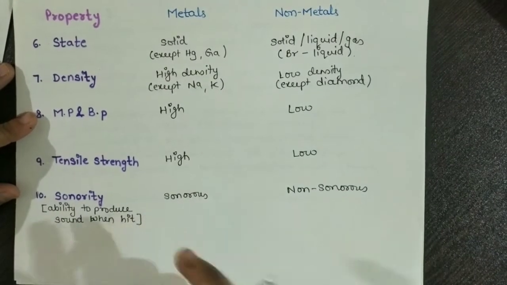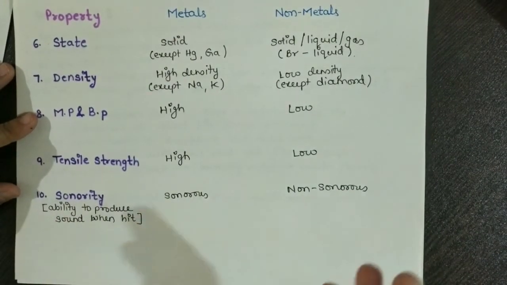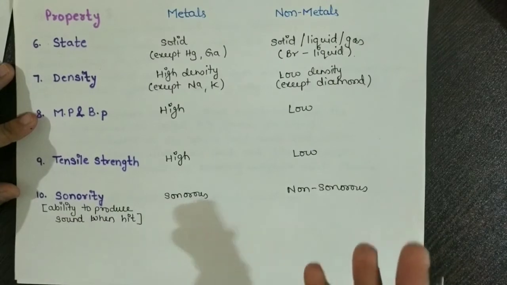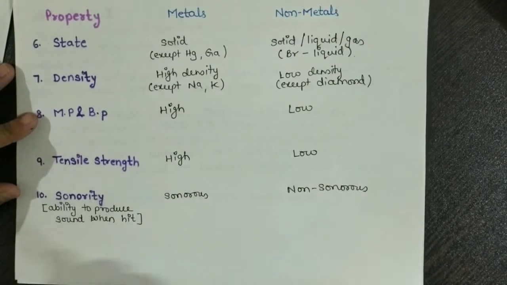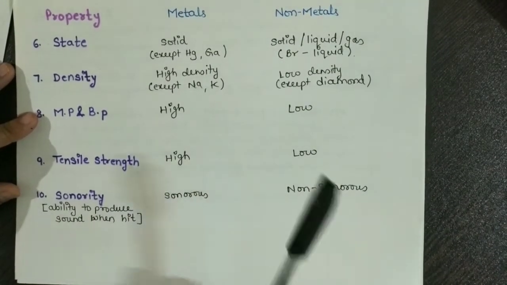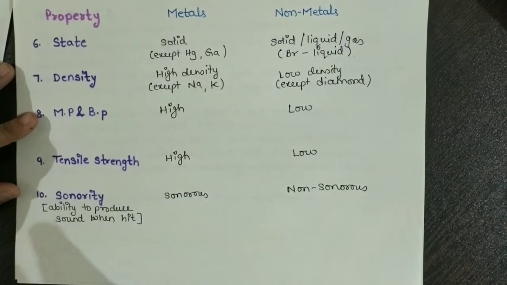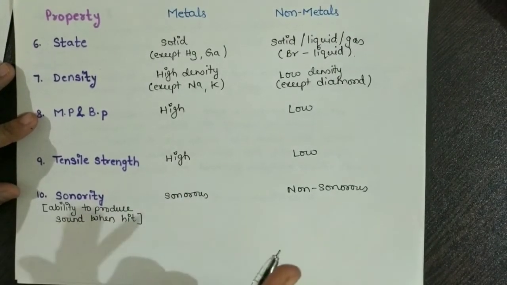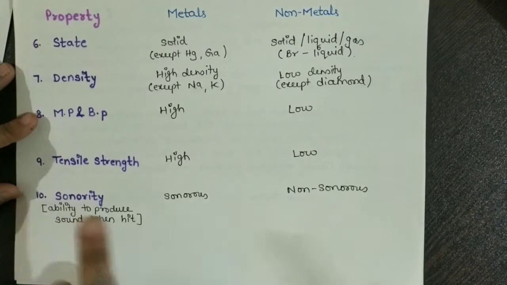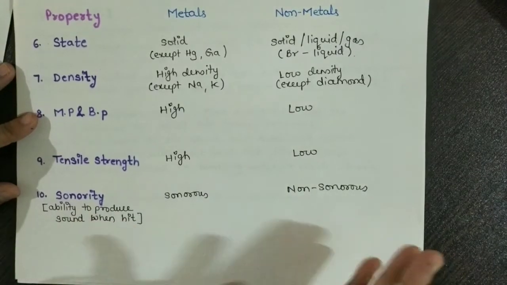You must have seen that bells made up of metals, whenever hit with any hard material, create a sound. This is the property called sonority, while non-metals do not have such a property.